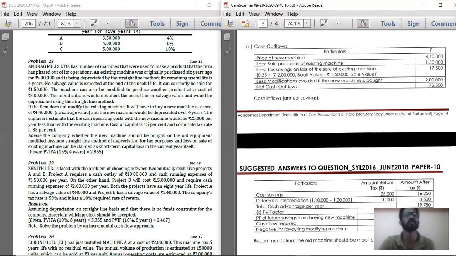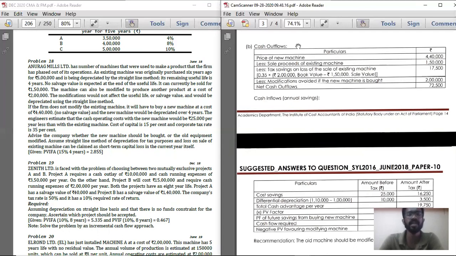How much is the purchase price of the new machine they have given? It will have to buy a new machine at a cost of 4,40,000, no salvage value. So in respect of price of new machine, record 4,40,000. Below that, if you are purchasing the new machine, you are going to sell the old machine for 1,50,000. So below that, less sale proceeds of existing machine, 1,50,000 within bracket. That is sale proceeds, which means cash is coming in.